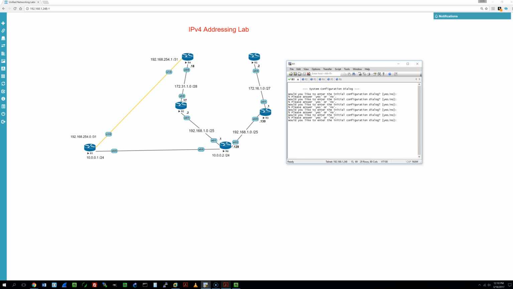Here we go. Okay. Would you like to enter the initial config dialog? Always hit no. Terminate auto install, yes. We'll do that for each different router. No, yes.